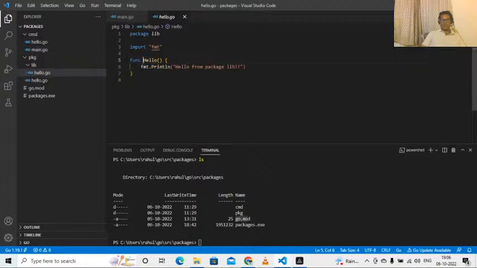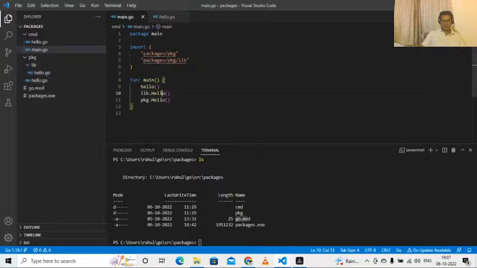This is possible because we enabled IntelliSense in my VS Code editor. How to do that? We have already explained it in our previous session, as well as a video which says Golang VS Code setup for Windows, Golang VS Code setup for Linux. VS Code setup for Golang programming on Windows and on Linux is same. You can always go back to those videos and watch them to learn how to configure your VS Code editor.